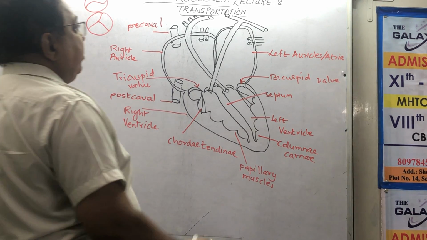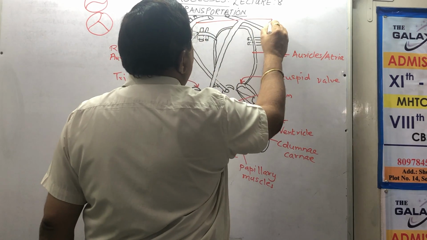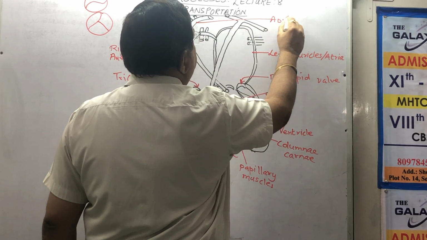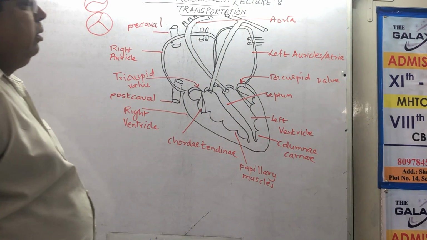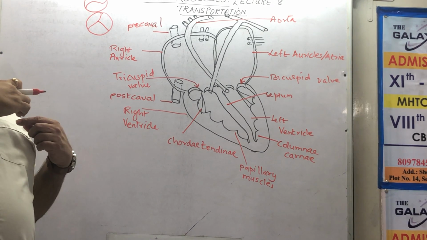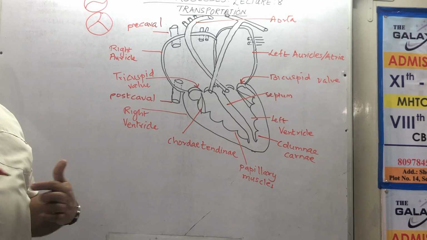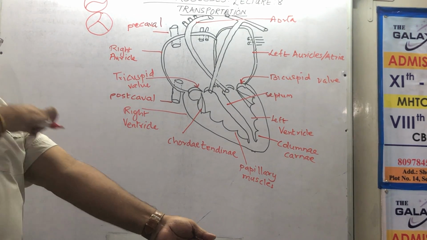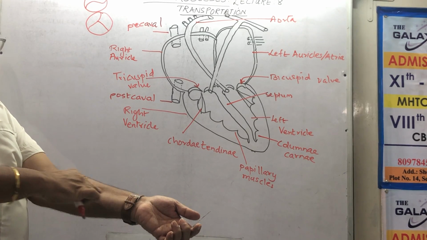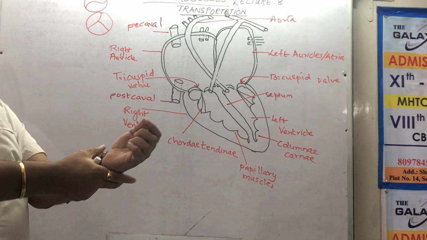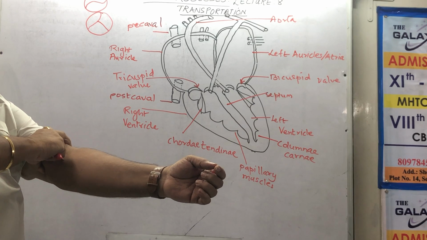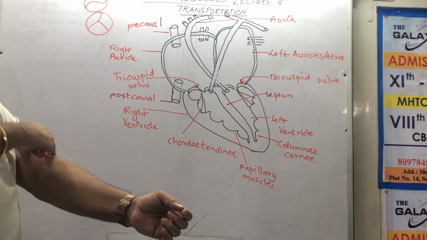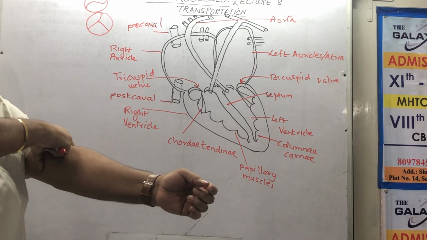Now let's come to the arteries. This is aorta, the largest artery in the human body. It comes out, takes a turn, and then gives branches to all the parts. This comes down, and now you can see we are calling radial artery. We see pulse, we see blood pressure, because it is at the same level as the heart. I can't measure on my heart, I can measure on the levels.